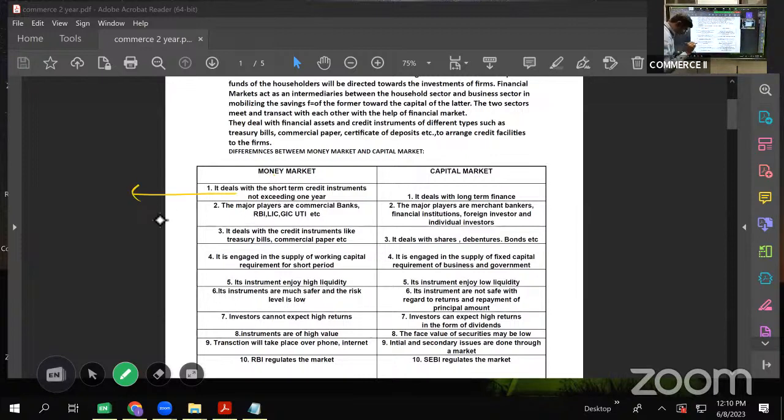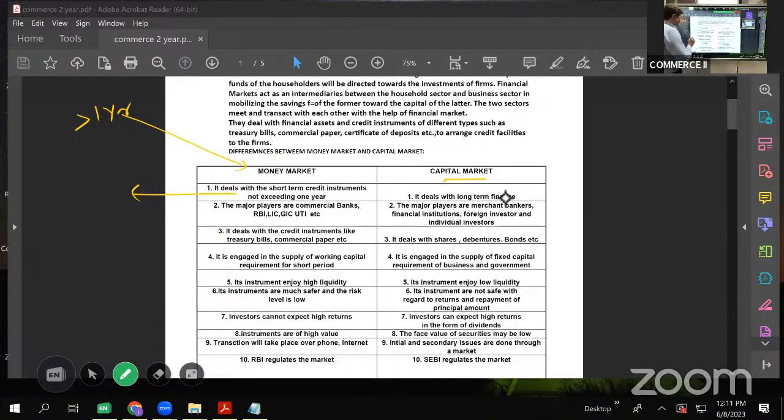If the financial requirement is for less than 1 year, if you want funds for 6 months, 8 months, 9 months, 10 months, 11 months, where will you approach? You will approach a money market. So money market deals with short-term credit instruments with maturity not exceeding 1 year. Whereas capital market deals with long-term finance. If your financial requirement is for more than 1 year, then you will go to a capital market. But if your financial requirement is for less than 1 year, you'll go to a money market.